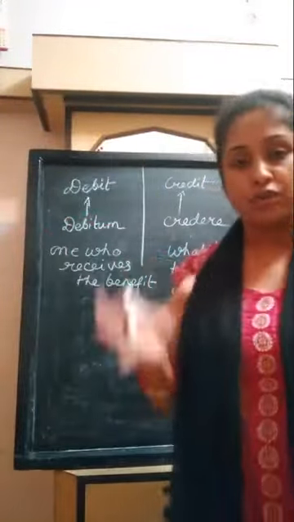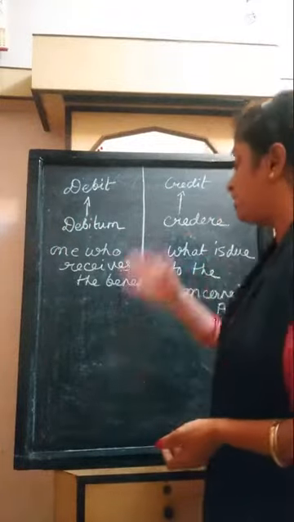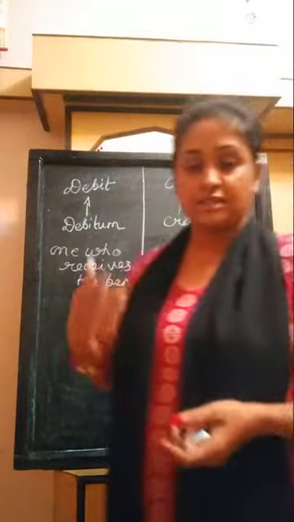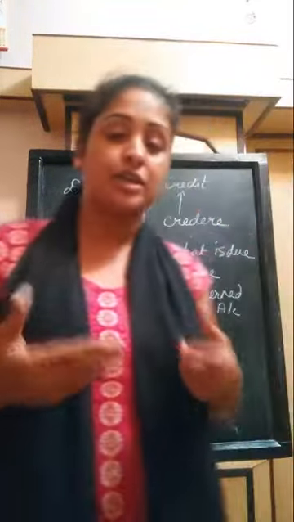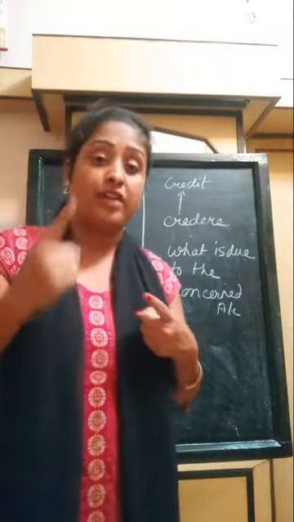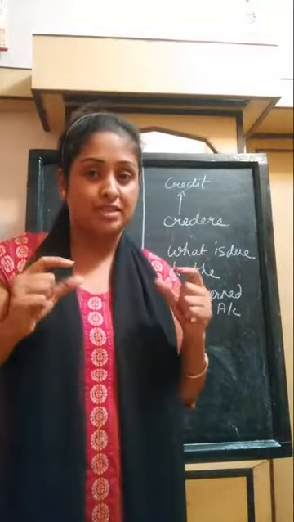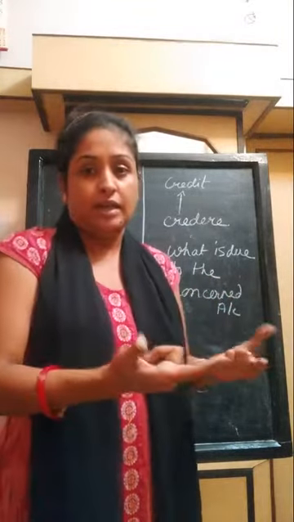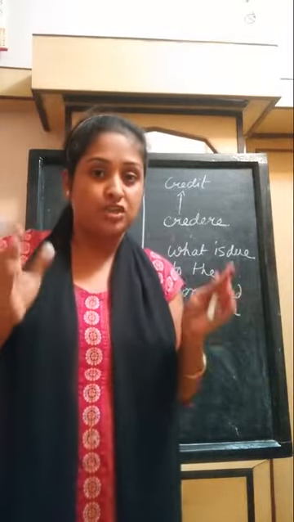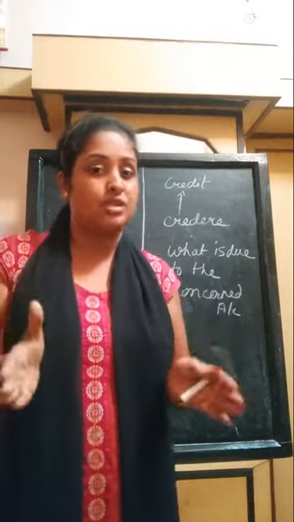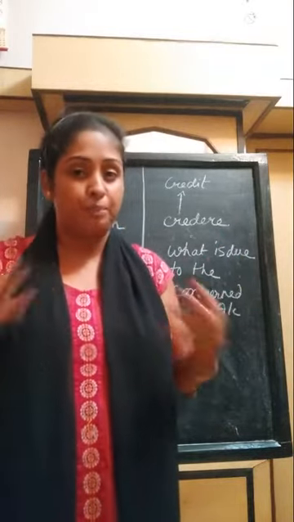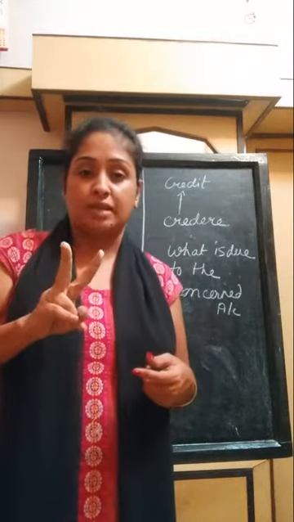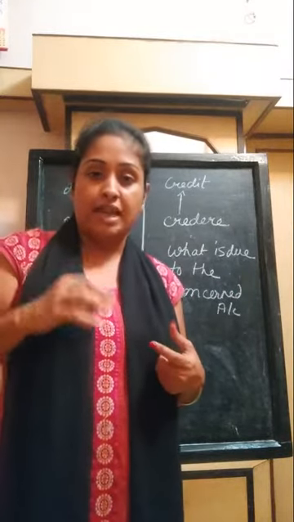The whole of the accounting principle and theory is based upon this debit and credit. Every transaction has a debit and a credit aspect. Suppose purchase of a pen. This is a monetary event, so this is a transaction. Now purchase of a pen has two aspects, that is debit and credit.